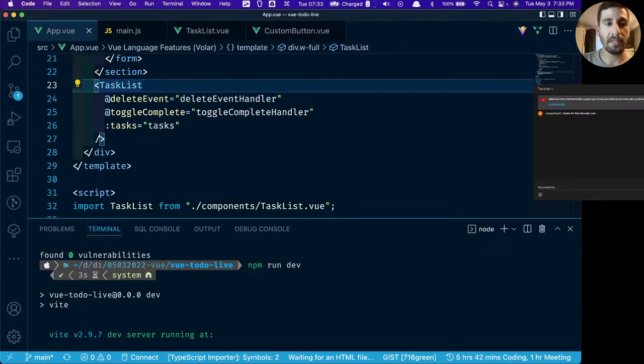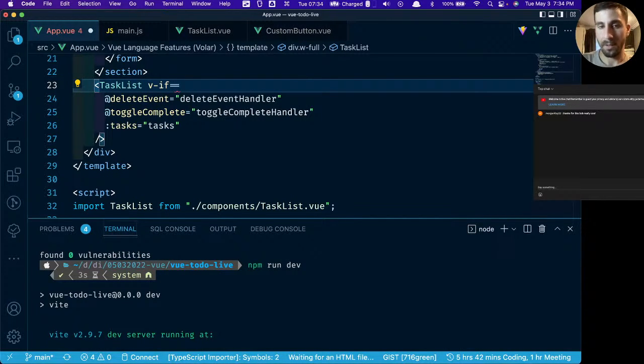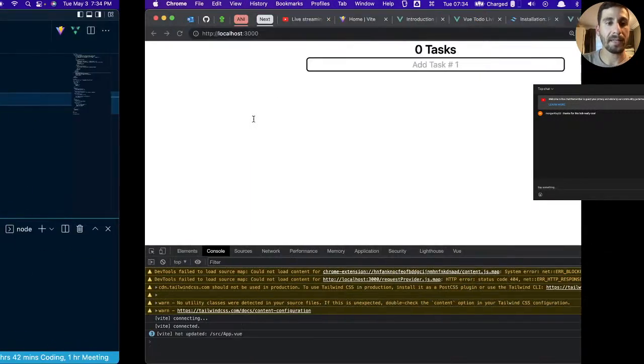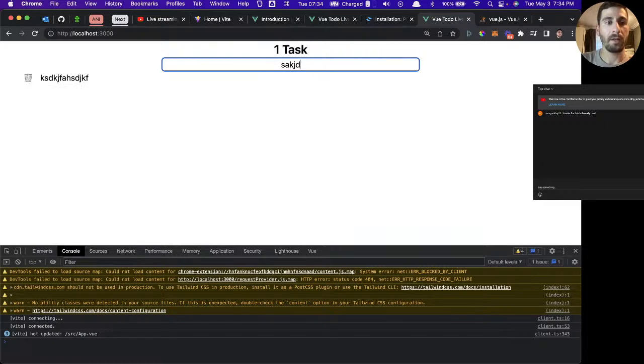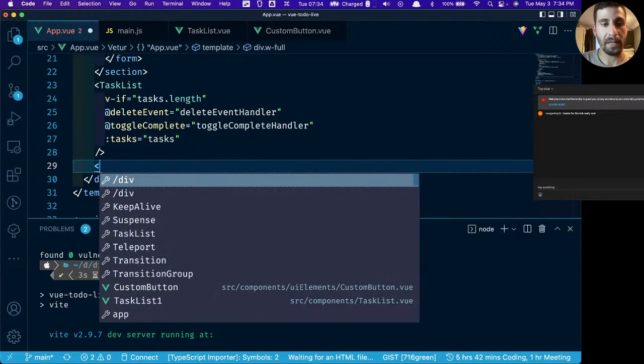What we can do is we can conditionally render this with v-if. Say v-if tasks.length. So we only want to render it if we have tasks, right? So there's nothing there, but now it's showing up. If we get rid of these, the component disappears. However, another way that we can do this, if we don't want to use the if-else and we just want to hide it if there's nothing there, or let's actually use an else statement right here just to see an example. Let's make this an h2.